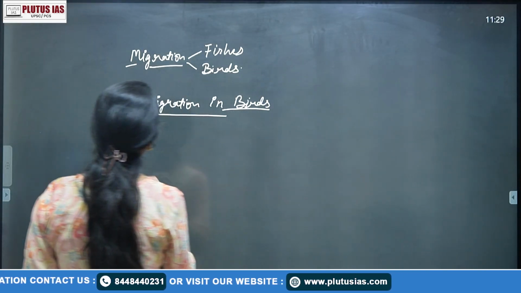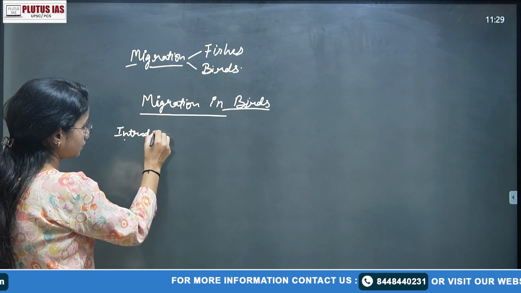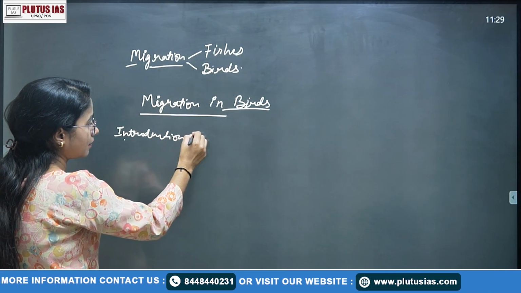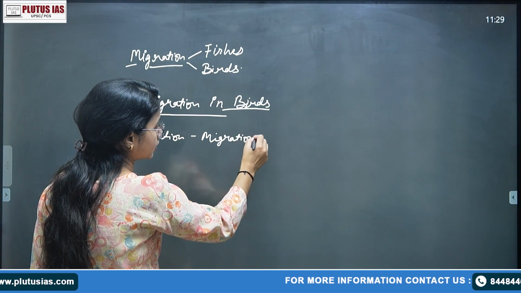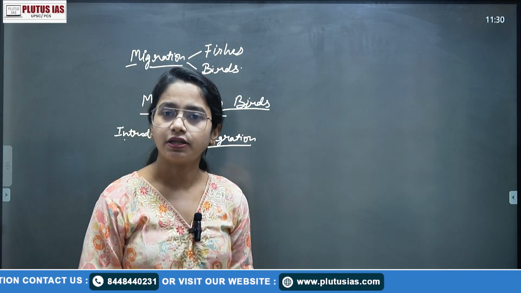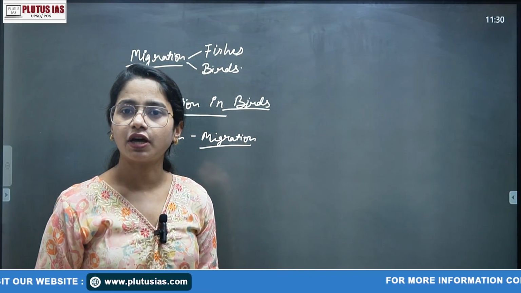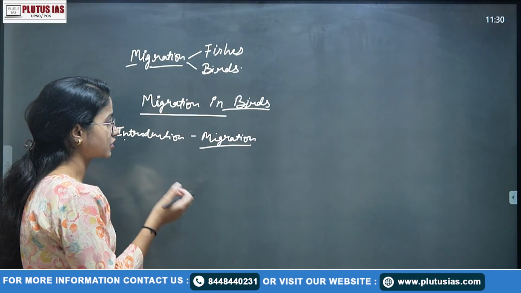In the introduction part, you can start by simply defining migration. What is migration? It is the movement of organisms from one area to another, or from one location to another, due to various reasons. A good definition of migration should be in the introduction.